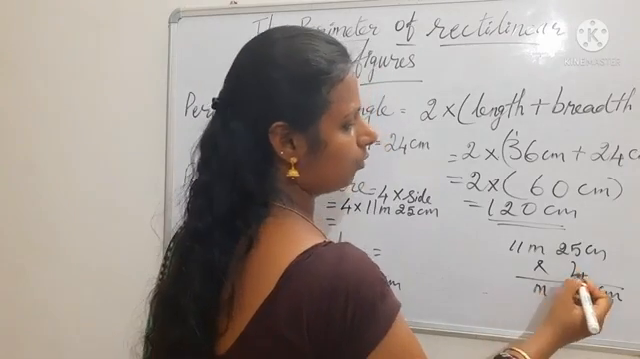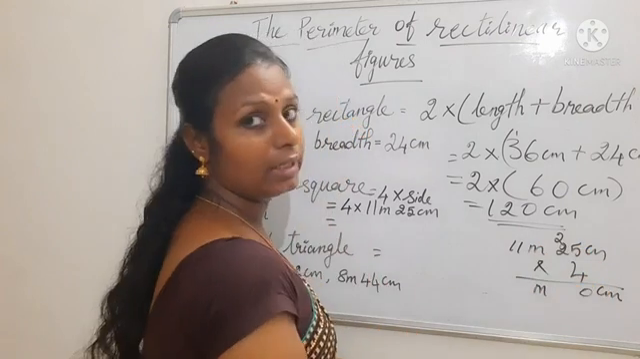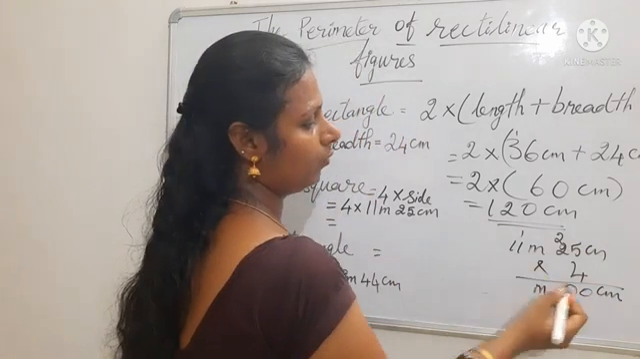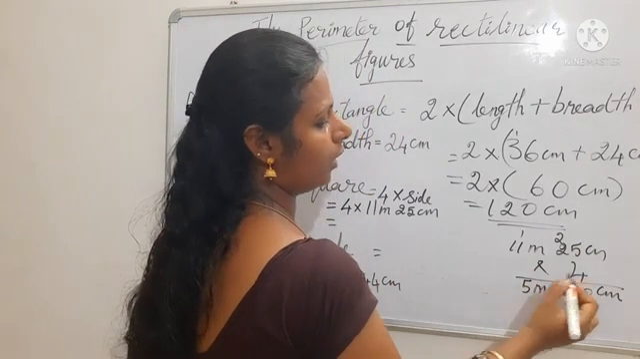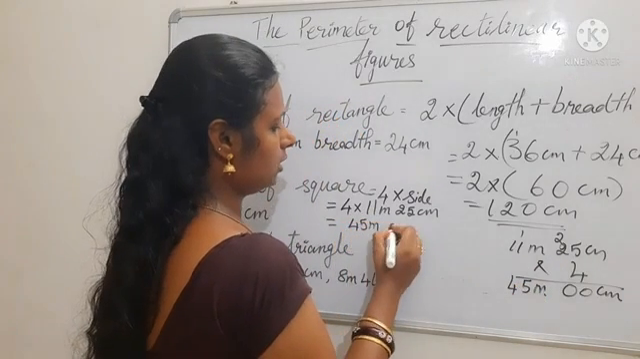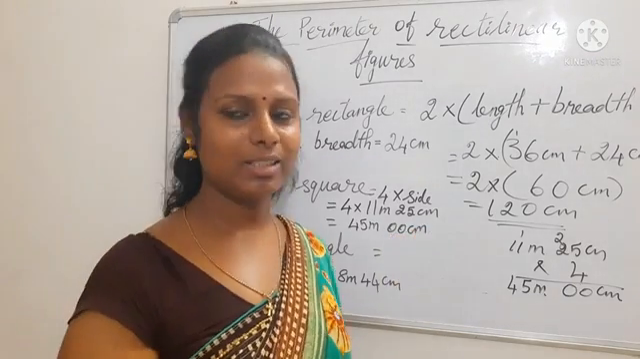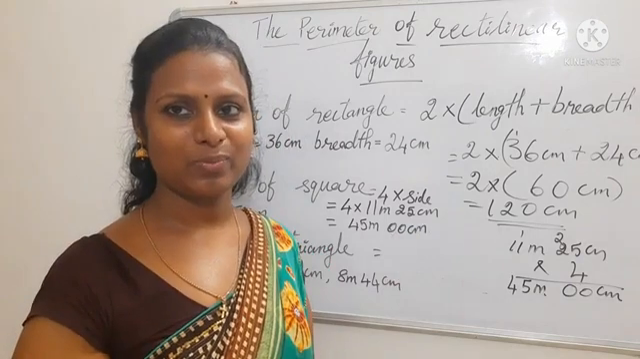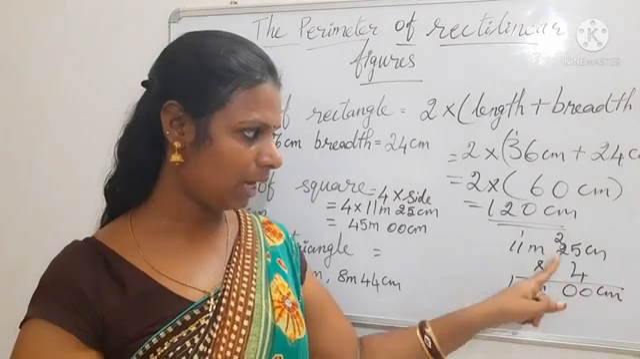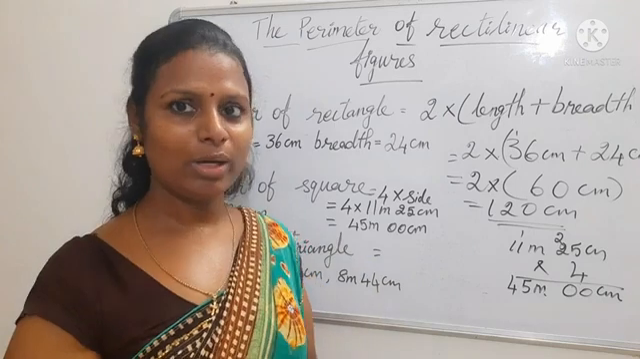Then meter. 4 5s are 20. 0, 2 carry. 4 2s are 8. 8 plus 2, 10. 0, 1 carry. 4 1s are 4, plus 1, 5. So 45 meter 0 centimeter. Whether you write 0 centimeter, otherwise you can leave it. That doesn't make any difference. Okay. So you know to multiply, isn't it so? Just you write the units and you have to carry the number in multiplication. That you have to remember.